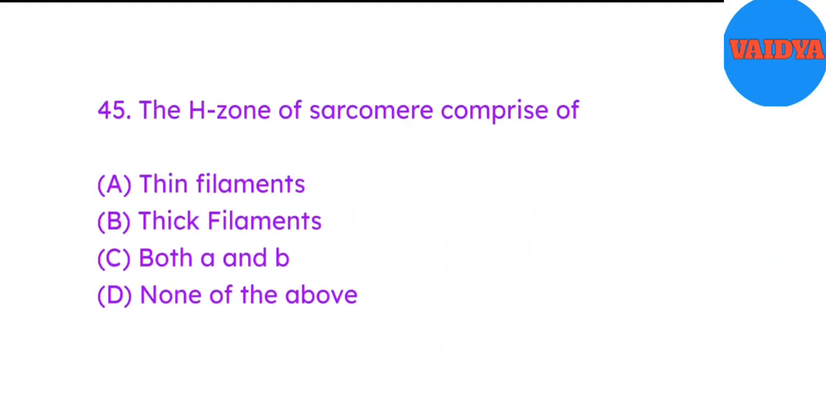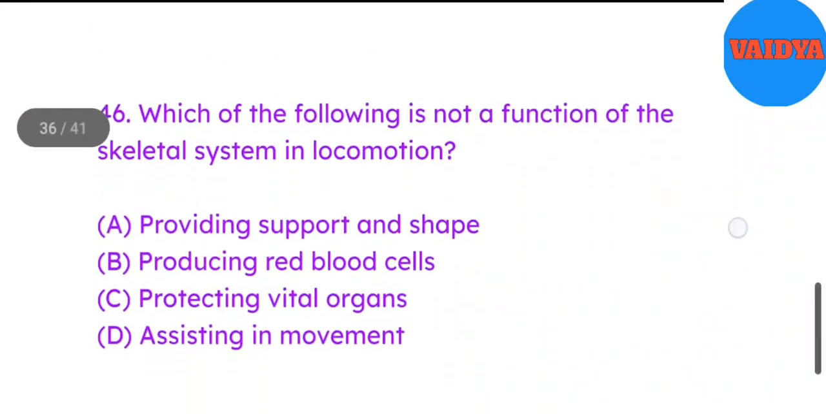45. The edge zone of sarcomere comprise of A. Thin filaments. B. Thick filaments. C. Both A and B. D. None of the above. Answer B. Thick filaments. 46.